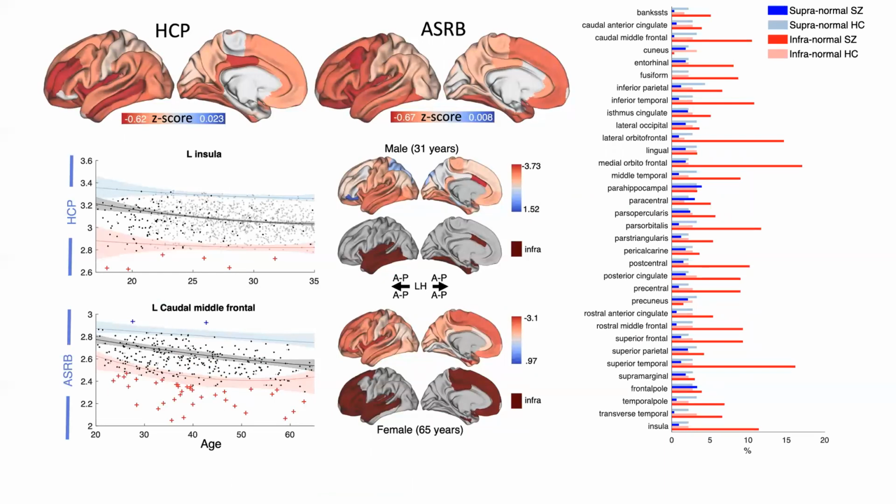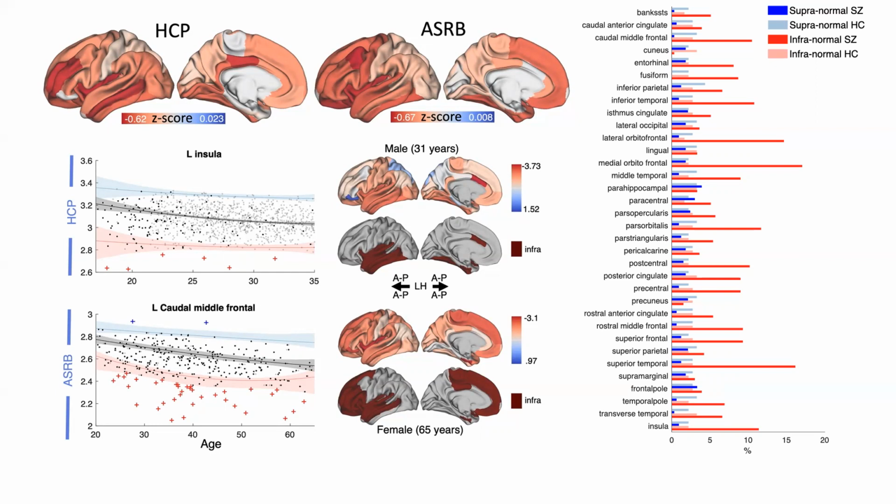These cortical renderings at the top display the mean deviation score for each region across all individuals with schizophrenia, respectively for the HCP and ASRB data sets. And as you can see, infranormal, or lower than normal, deviations were more severe in frontal, temporal and insular cortices, and were most severe in the insular and rostral middle frontal cortex and the caudal middle frontal gyrus.